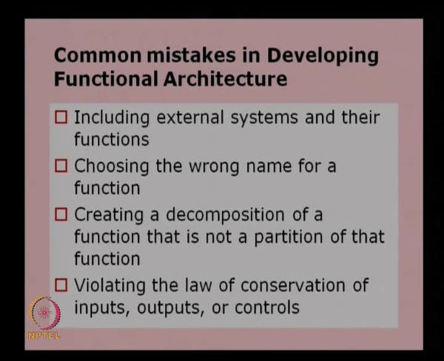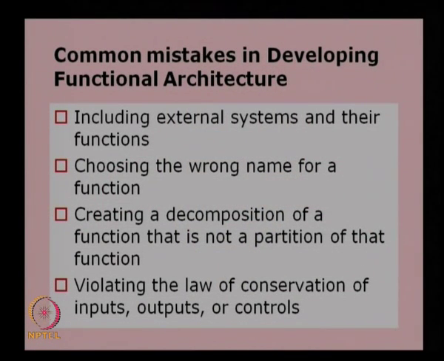Similarly, choosing the wrong name for a function. So, always the function needs to be expressed in terms of a noun and a verb, and if you use it in a different way, then the actual meaning of the function will not be clearly understood, and therefore we make mistakes in the further decomposition. Therefore, we have to choose the correct name for the function, and then creating a decomposition of a function that is not a partition of that function. Again, we cannot have a function which is already a main function as a sub function again. Therefore, when we decompose the function, we should be very careful, and we should not include a function which is not a part of the main function.